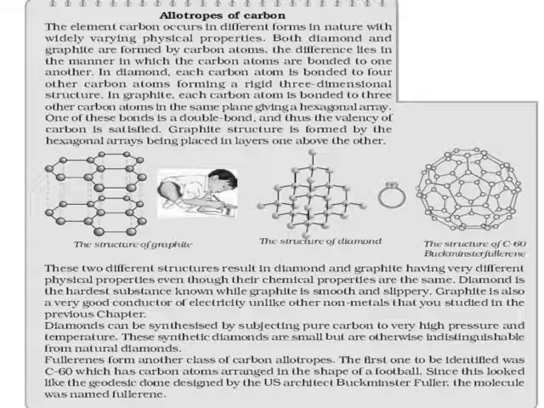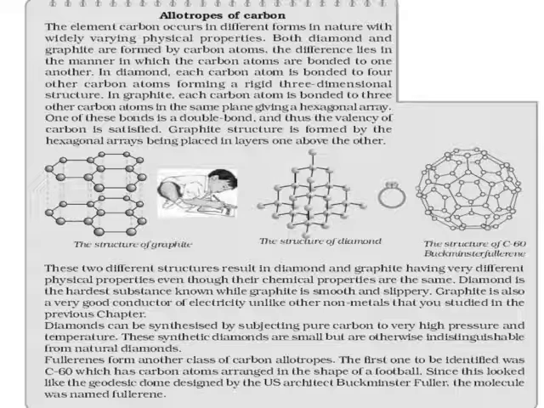Allotropes of carbon. Carbon exists in different forms. They vary in their physical properties. Diamond and graphite are two forms of carbon. The carbon in diamond is bonded to 4 other carbon atoms, forming a rigid 3-dimensional structure, and in graphite, carbon is bonded to 3 other carbon atoms in the same plane, giving a hexagonal array. One of these bonds is a double bond, thus the valency of carbon is satisfied.